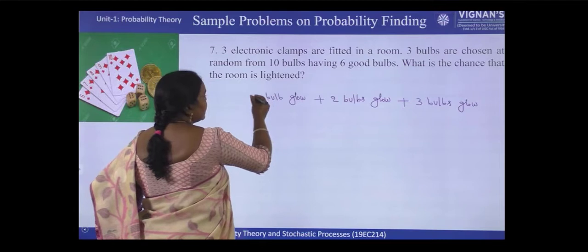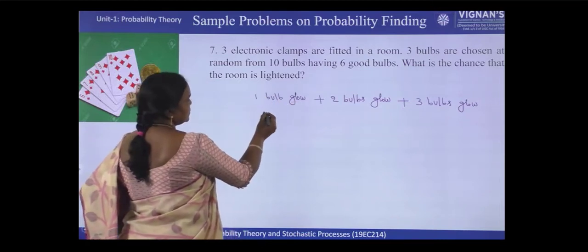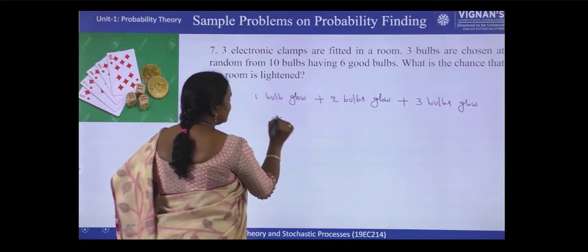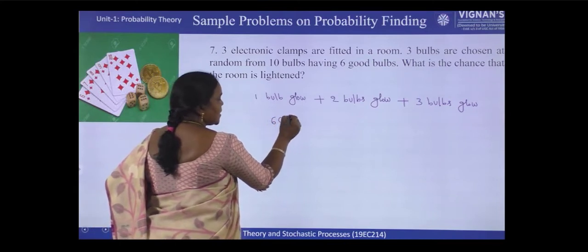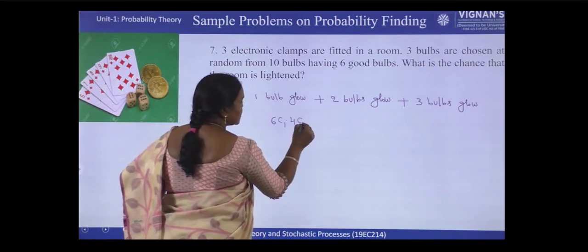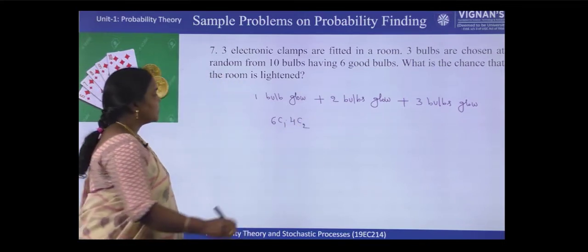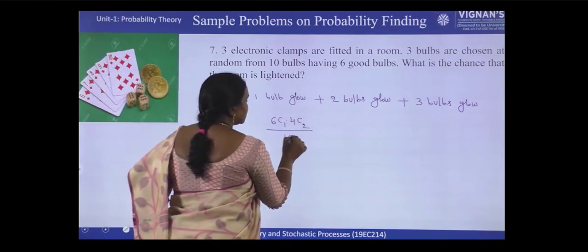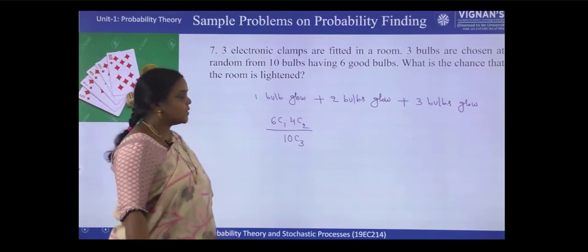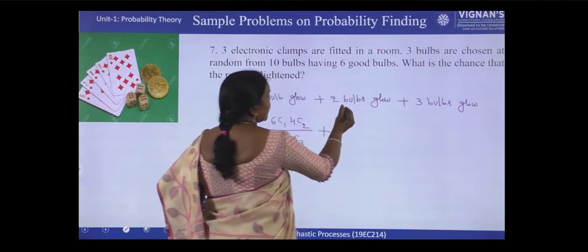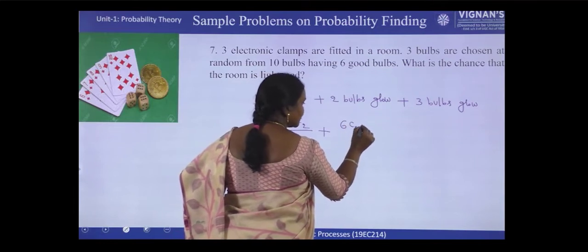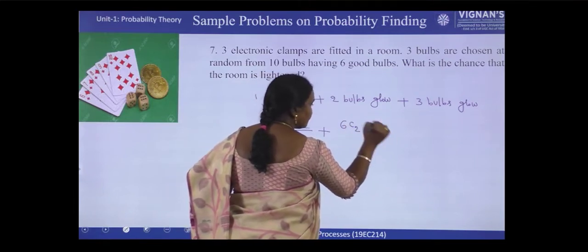Okay. Now what is the probability of glowing 1 bulb? Out of 6 good bulbs, 6C1, only 1 good bulb we are selecting. And not good means out of 10, 4 are not good. So 2 should be selected from bad. So total 10C3. The number of ways of selecting 3 bulbs from 10 is 10C3. Plus, here 2 bulbs glow. That is 2 should be selected from 6 good bulbs and 1 bulb should be selected from 4 bad ones.